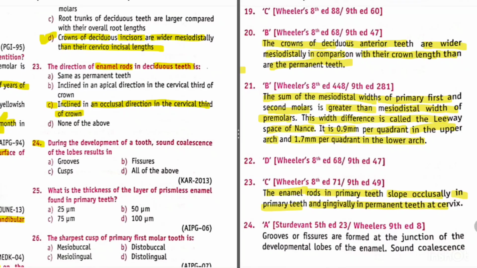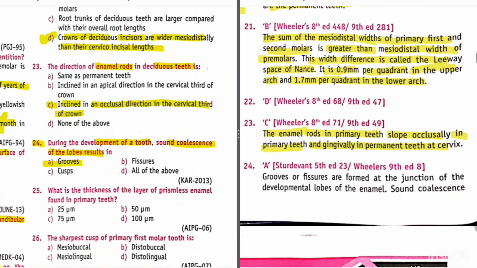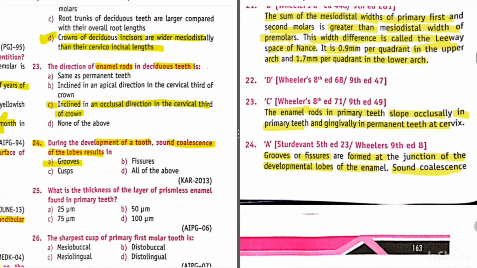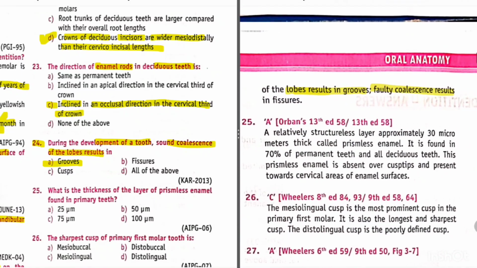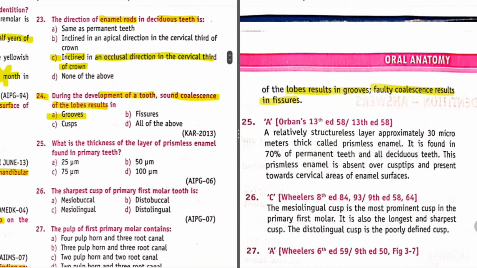Question 24. During the development of a tooth, sound coalescence of lobes result in. So its answer is grooves. Okay, so grooves or fissures are formed at the junction of the developmental lobes of the enamel. Sound coalescence of the lobes results in grooves. Faulty coalescence results in fissures. Okay, so sound coalescence of lobes results in grooves.